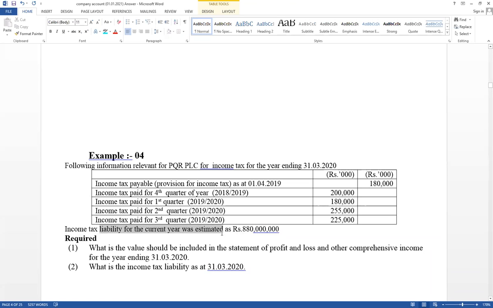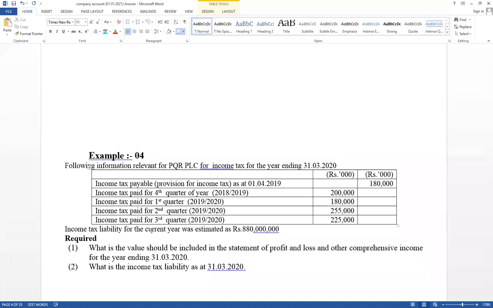Sometimes it is given like this. Here there is a difference. All other things same. Our accounting period 19/20, 18/19 means last year. But here it is given income tax liability for the current year, not the last quarter estimate value.